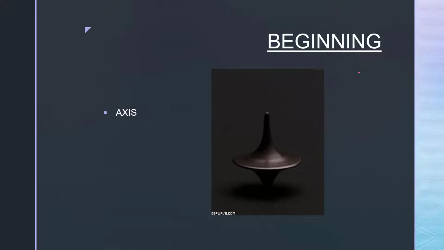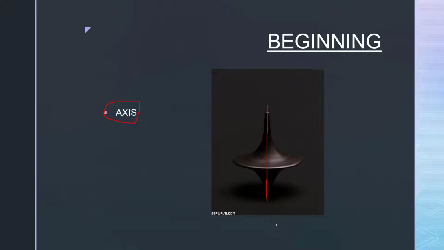I hope that you have played with so many toys. Out of those toys, some were spinning on their axes, or we can say they were spinning on some points. For example, there is a top which you have played with. It was spinning on a particular point. Here, if we draw a line, we can say that this top is spinning or rotating on this imaginary line. This is the axis of this top, so this top is rotating on this particular axis.